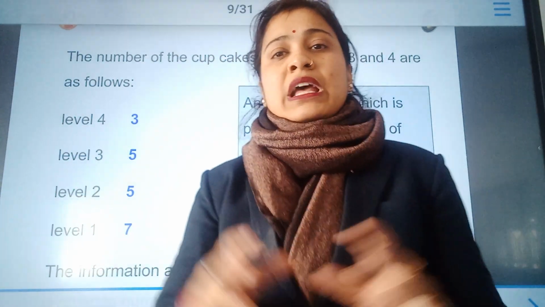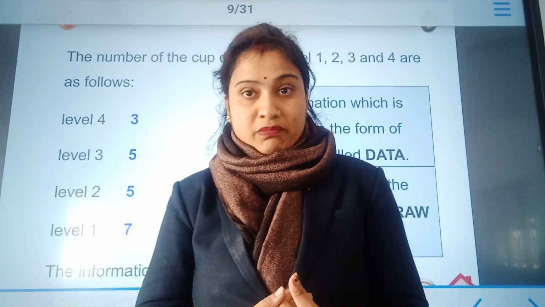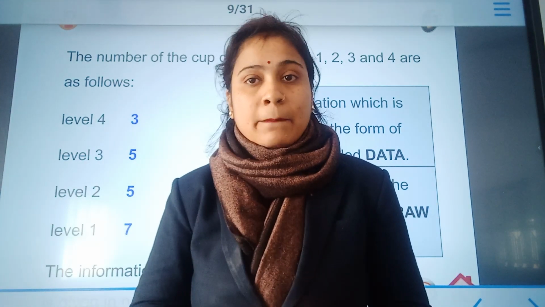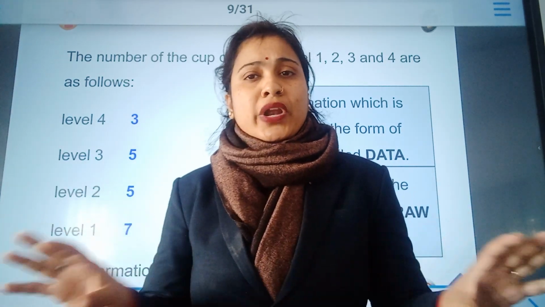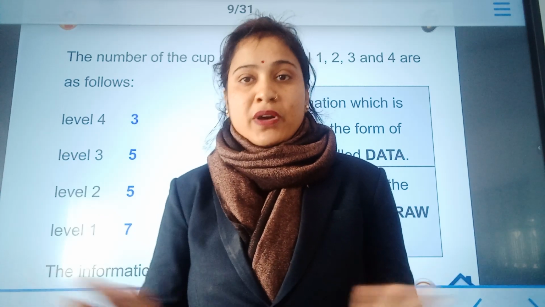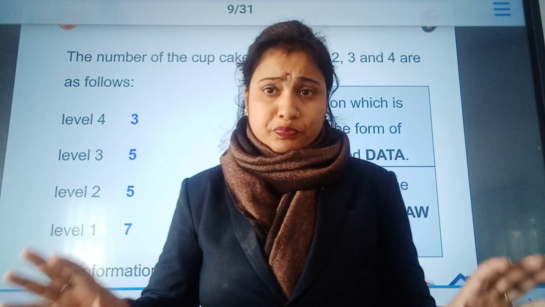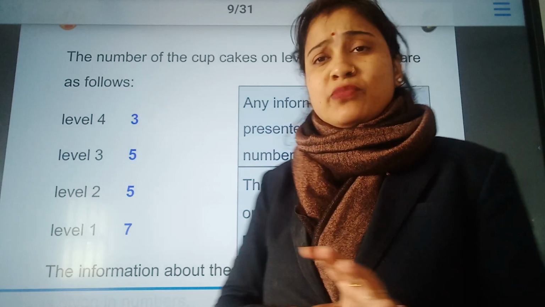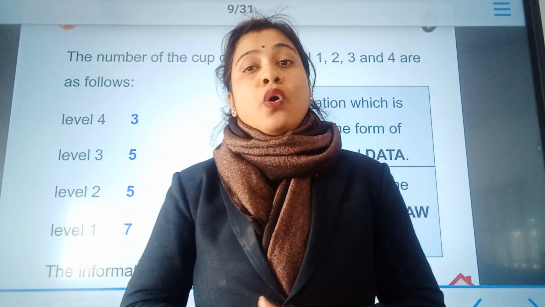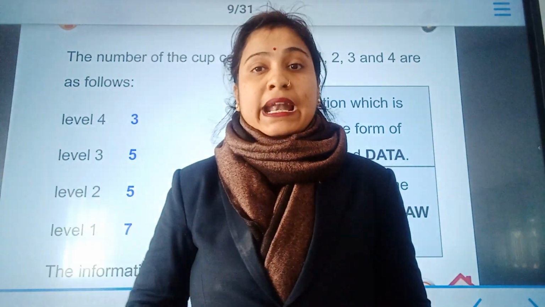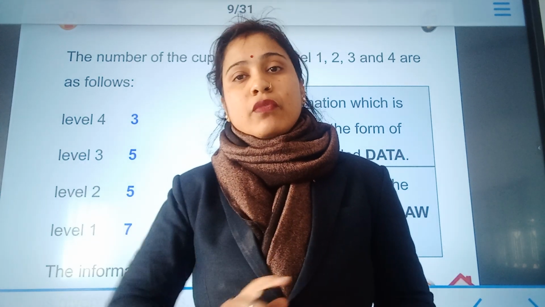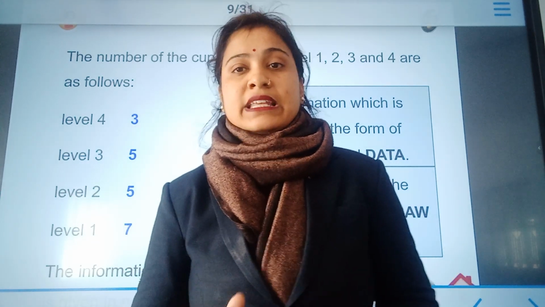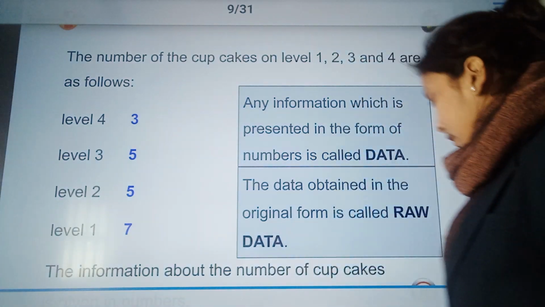Raw data means the random collection of information. The randomly collected numbers give you the raw data. Raw data means undefined, improper, with no arrangement. Can you see, is there any systematic arrangement in it? No. So when we collect data randomly, usually the data we collect initially is in the form of raw data.